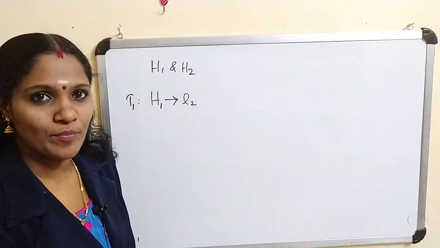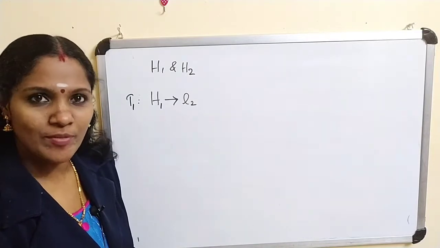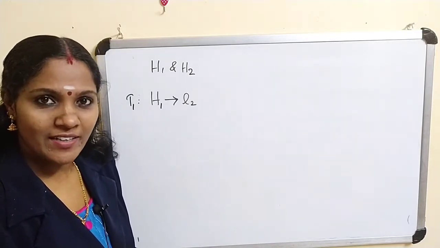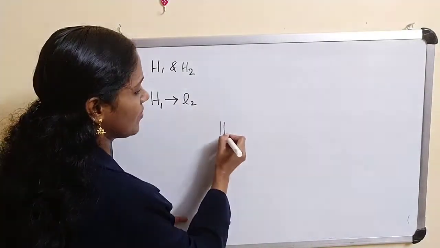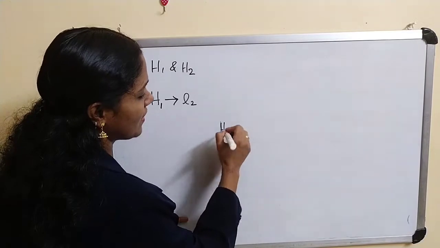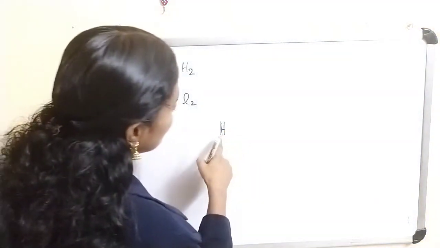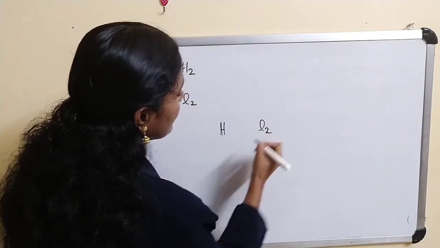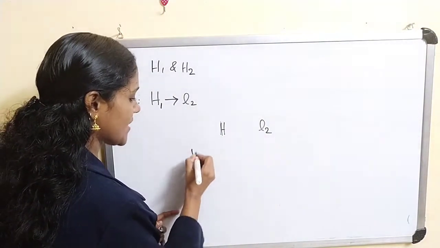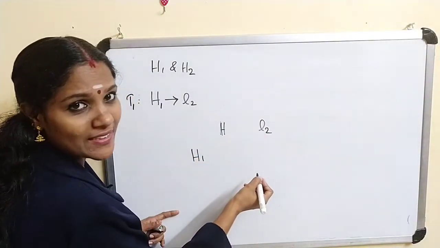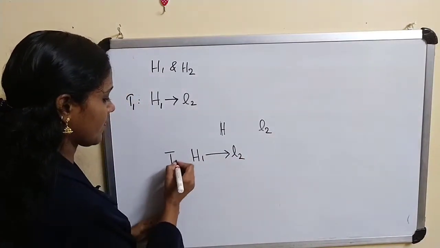For this, first we prove that any infinite dimensional separable Hilbert space is isometrically equivalent to L2. Suppose we prove H is isometrically equivalent to L2. Then using this result, we can say H1 and L2 are linearly isometric. That means there exists a map T1.